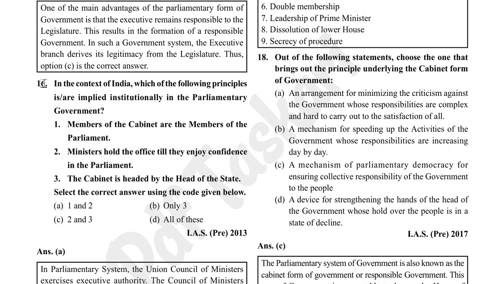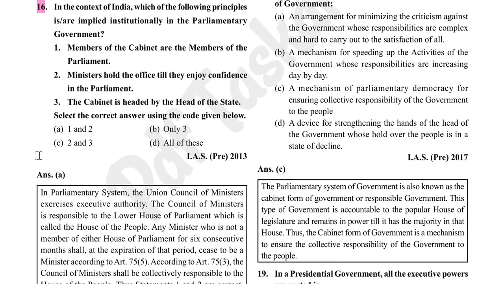In the context of India, which of the following principles is or are implied institutionally in the parliamentary government? Members of cabinet are the members of parliament, correct? Ministers hold the office till they enjoy confidence in the parliament, correct? The cabinet is headed by the head of the state. It is wrong because the head of the state is president. It is head of government. So option 1 and 2 are correct.